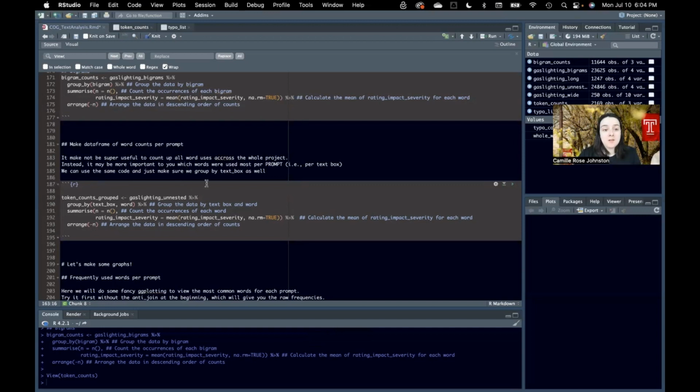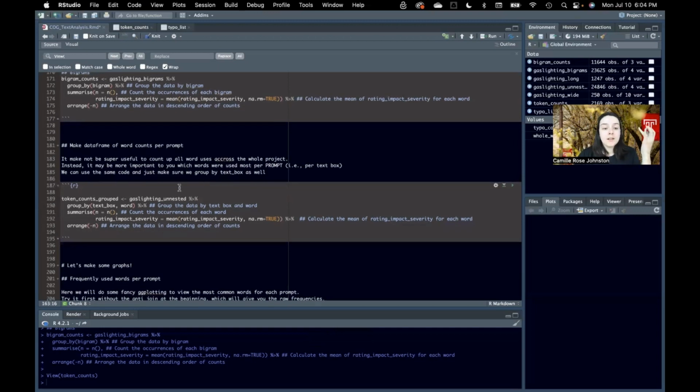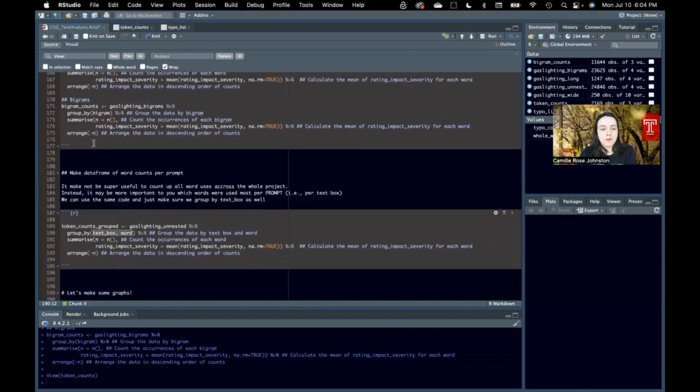So we can just use the same code here. The only difference is we're now grouping by text box as well as words. We're not just collapsing based on every word we have, but also within text box. I'm not doing this for bigrams right now, but if you want to challenge yourself, you could let me know how you would change this, or you could try to run it yourself using our bigrams and making bigram counts grouped or whatever.